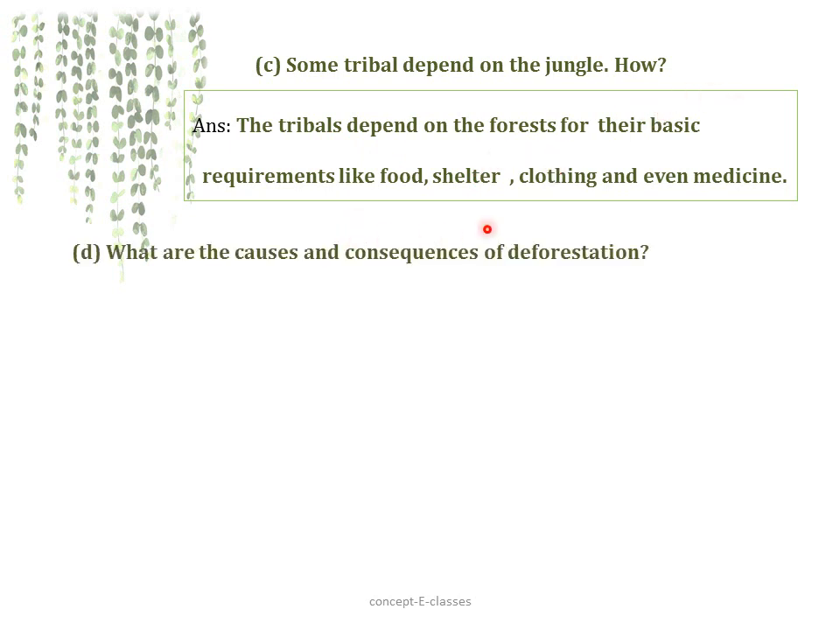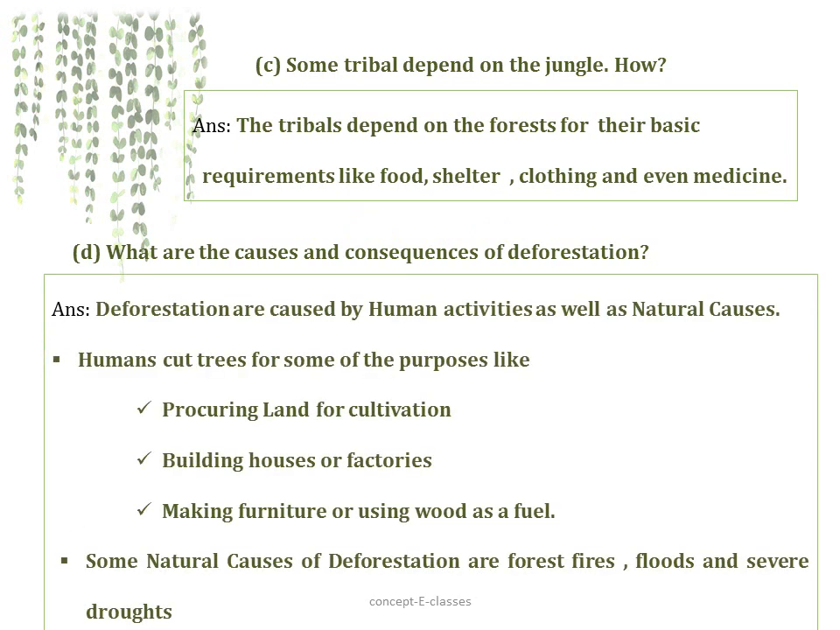D. What are the causes and consequences of deforestation? So deforestation is caused both by humans as well as by natural causes. Humans cut trees for purposes like getting land for cultivation, for building houses, factories and for making furniture or using wood as fuel, etc. And some of the natural causes of deforestation are forest fires, floods and severe droughts.